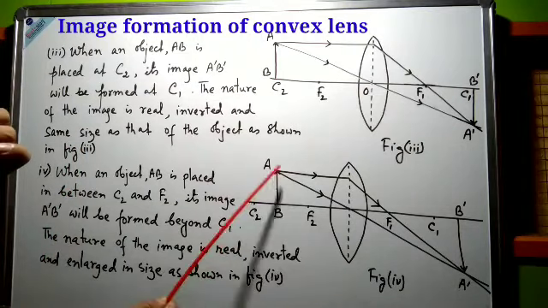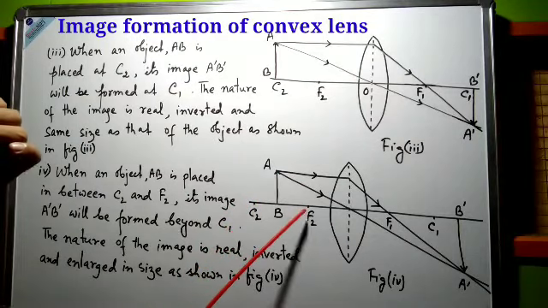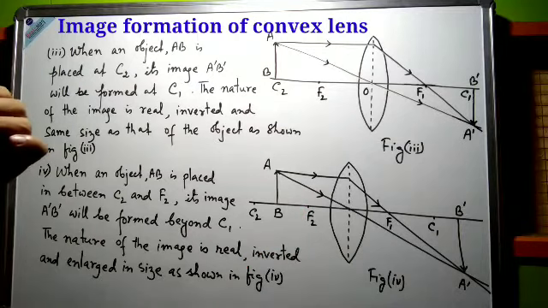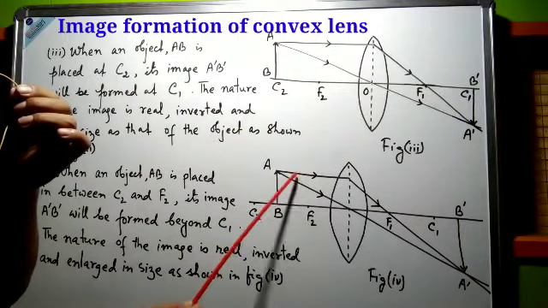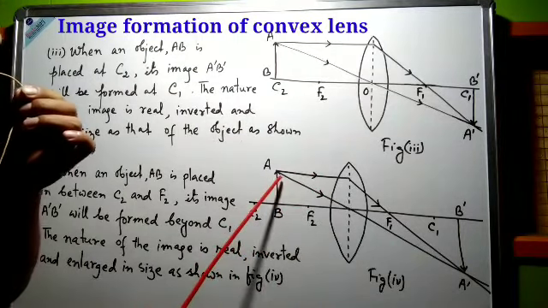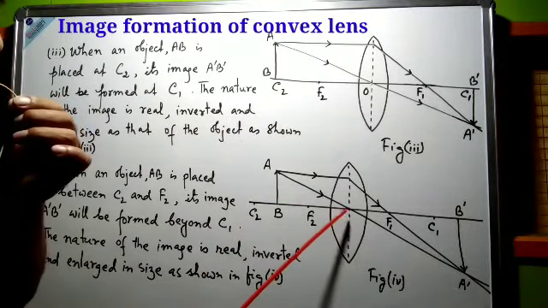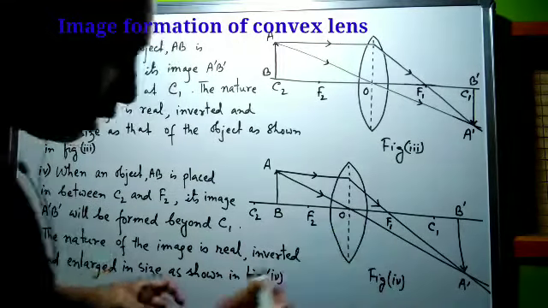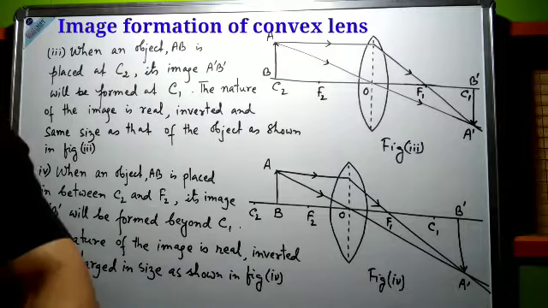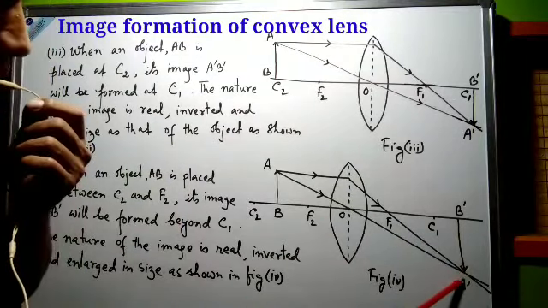In figure number 4, object AB is placed in between center of curvature C2 and principal focus F2. And again, as in case of figure number 3, let us consider two light rays emerging from this point A. One is parallel to the principal axis and second one is passing through the optical center, capital O. Then after refraction, the two refracted light rays are intersecting at point A dash.